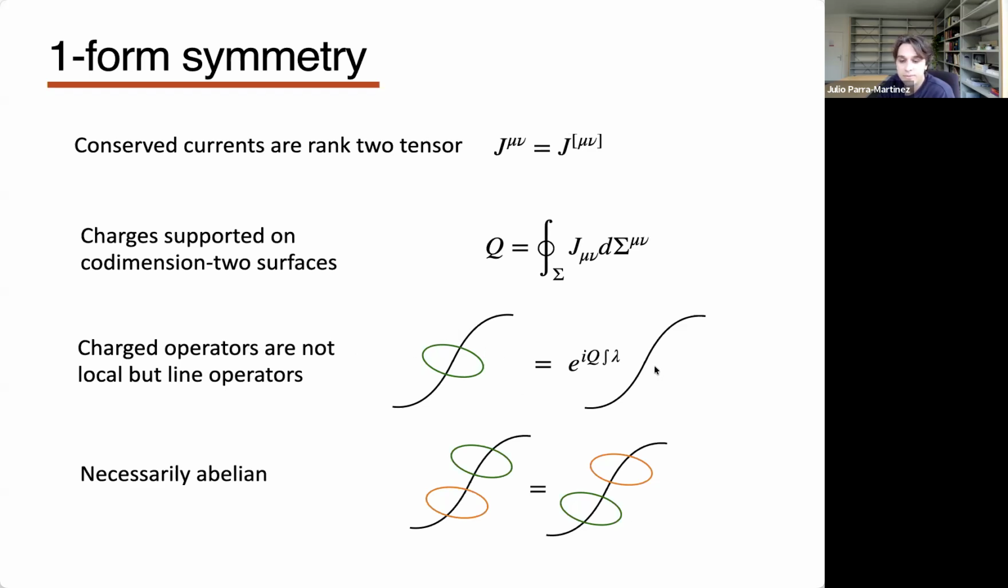And then when I pull it through, I pick up a phase, which is the integral of the parameter that parameterizes the transformation, and then the charge of this operator. Okay, and because these are supported on codimension 2 surfaces, these are necessarily abelian. So if I have two of these codimension 2 surfaces, these are conserved charges. So these operators are topological. They only depend on the homology class of this surface. So I can just smoothly deform this configuration into this. So the order of them doesn't have any meaning. Okay, so these are necessarily abelian.